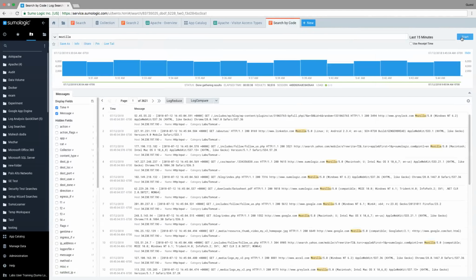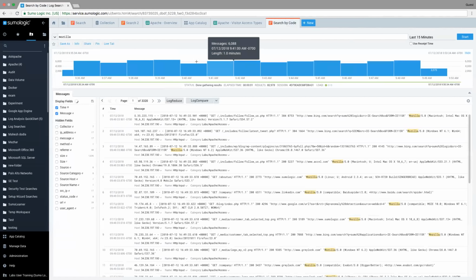I'm just going to redo my search here just to clean this up for a second. In the middle here, we have a histogram, which is showing distribution of messages across the time frame that we've selected. So we selected a 15-minute window, and as a result, we're seeing essentially time slices by 1 minute. So we see the count of messages. For this query of Mozilla for the last 15 minutes, there was a total of about 83,000 results. But we see here from 9:43 to 9:44, there were 5,000 messages.